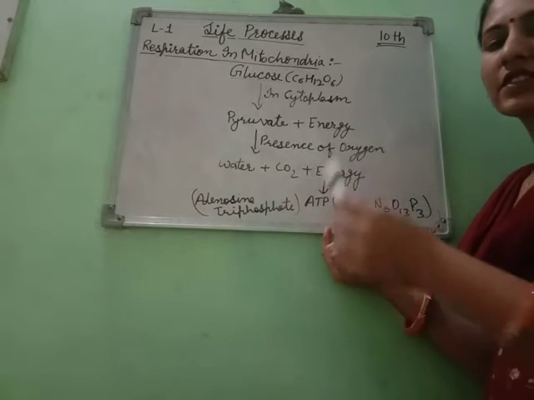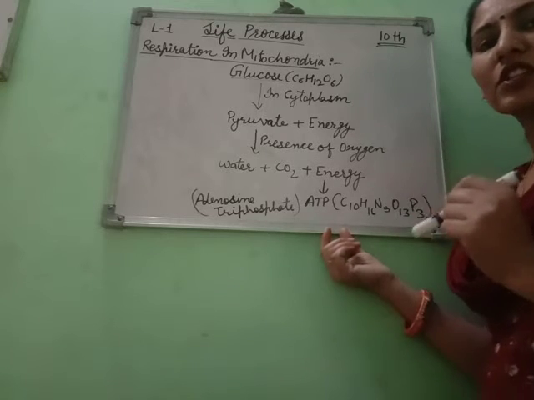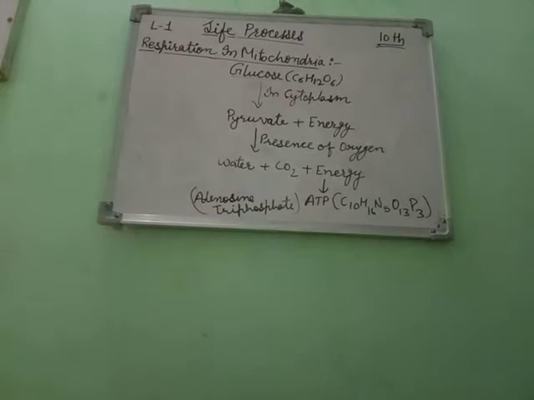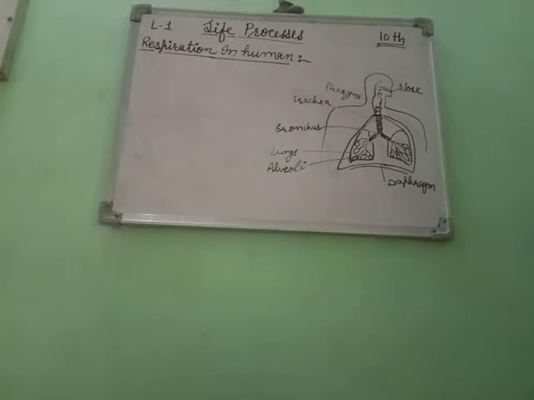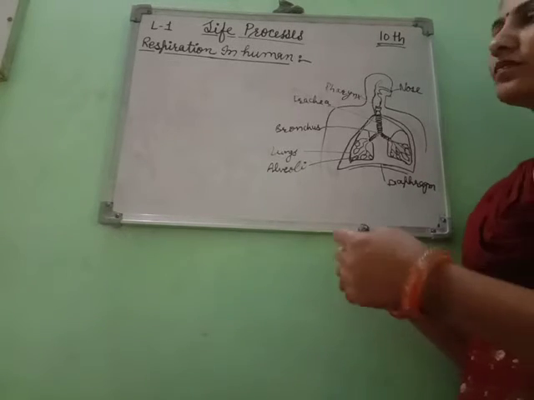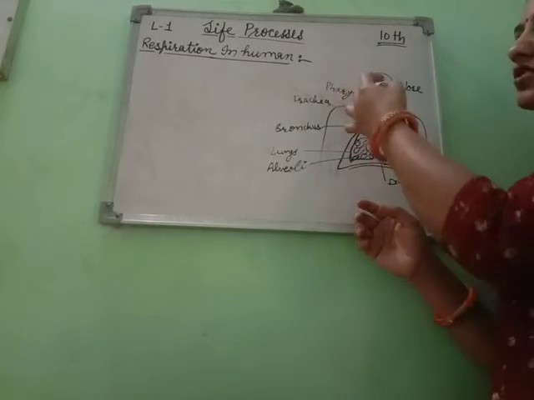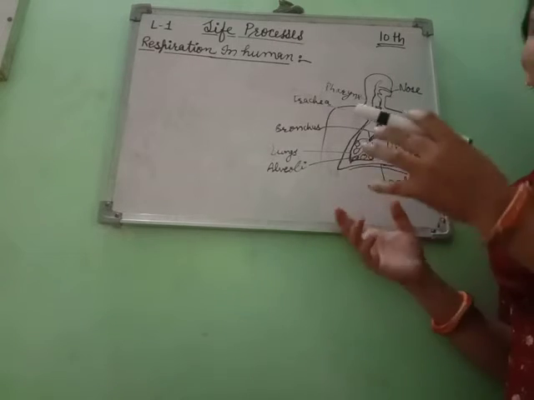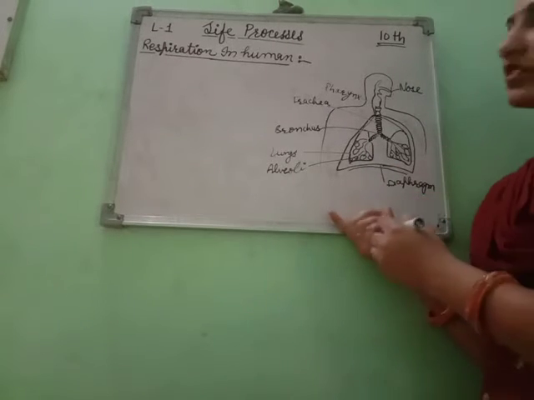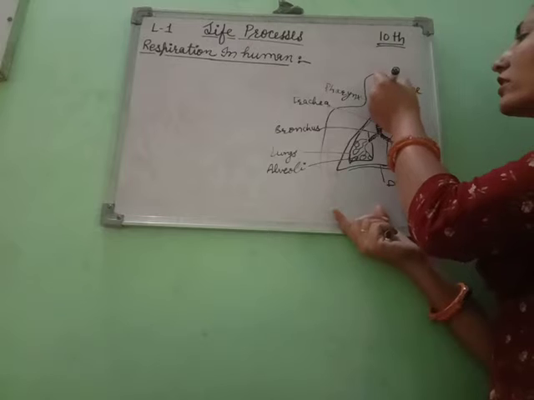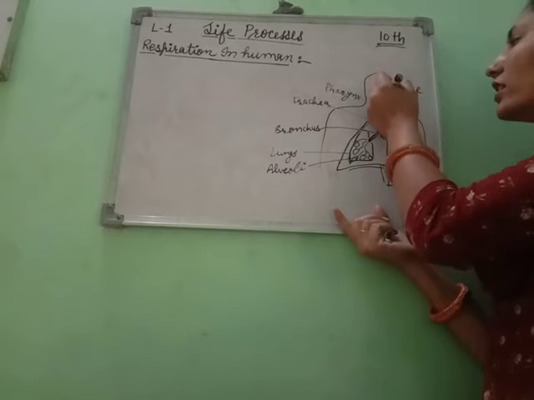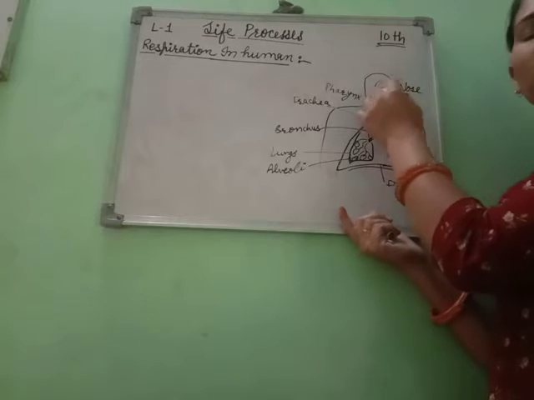Now we will discuss respiration in a human being. This is the structure of the human respiratory system. First of all, we take in oxygen-rich air through the nose.